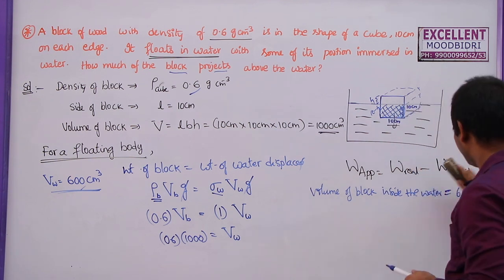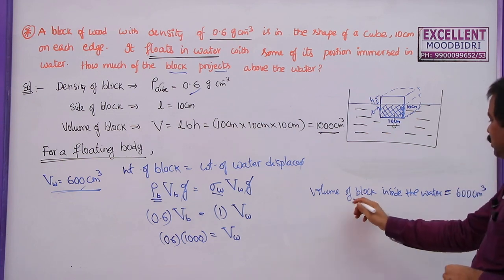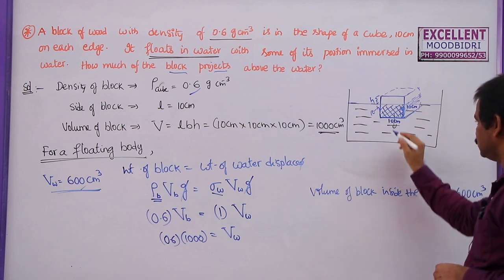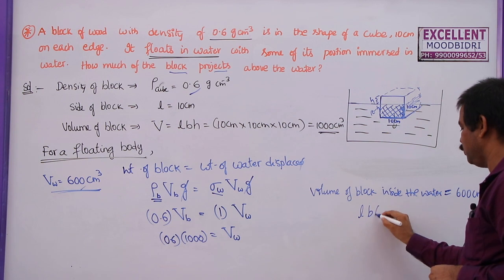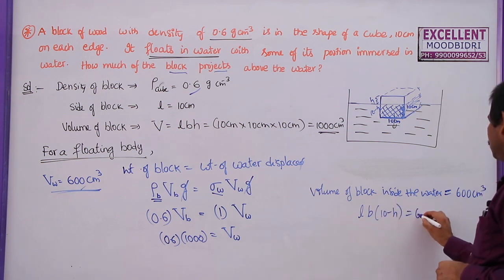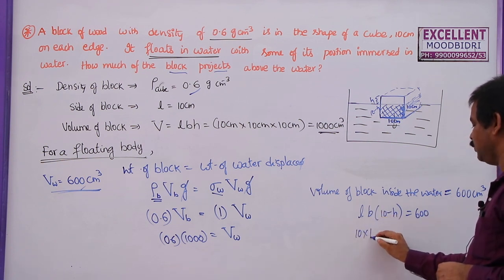Now we should not use this formula in this problem. So what is the volume of only this portion which is inside the water? This is given by length into breadth into 10 minus h. So L into B into 10 minus h is equal to 600. What is length? 10. What is width? 10.